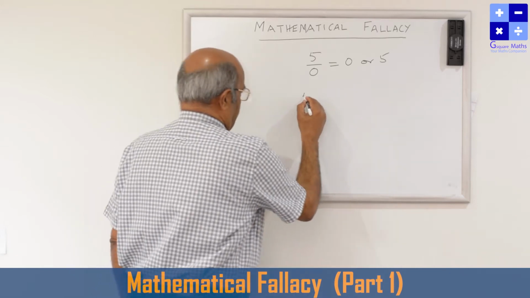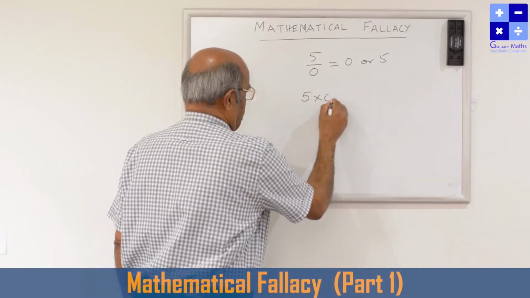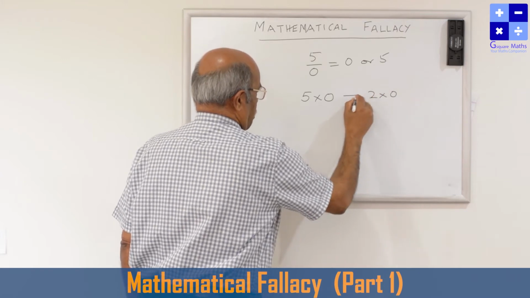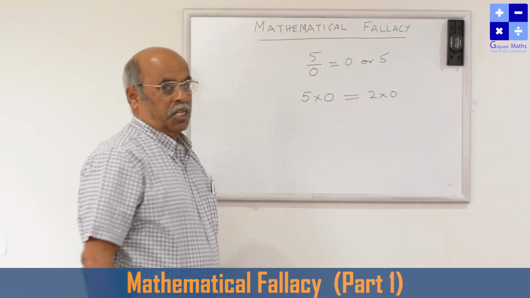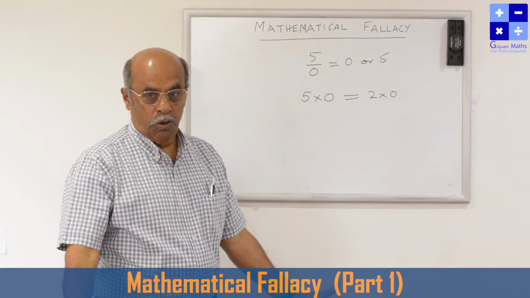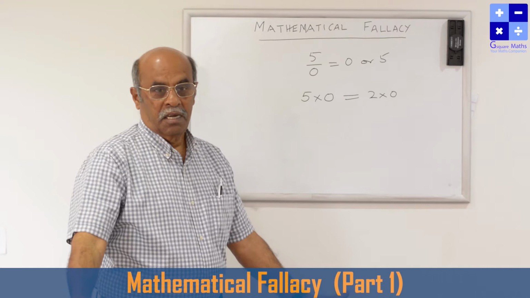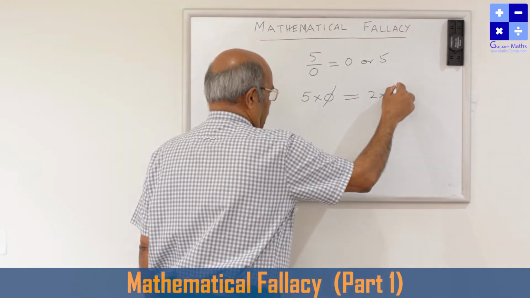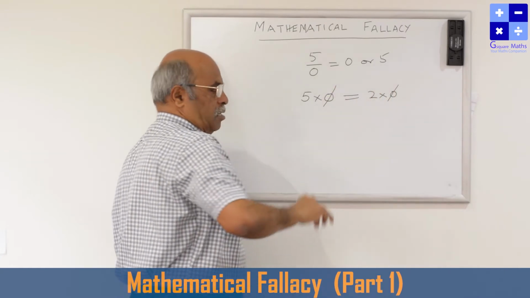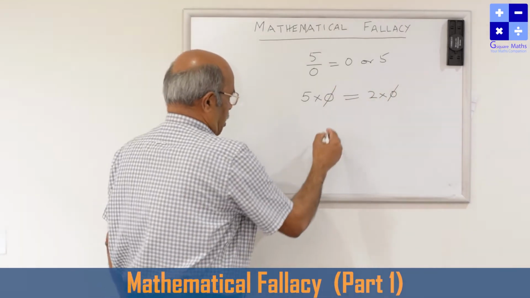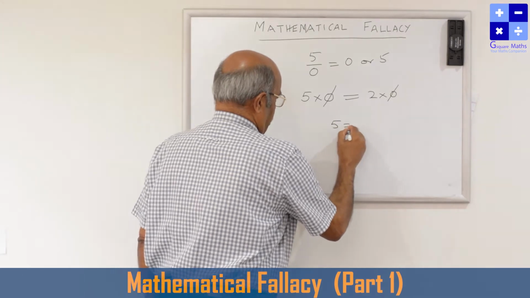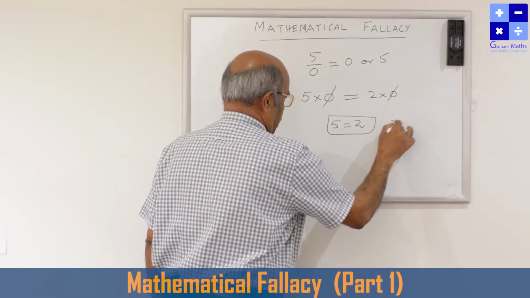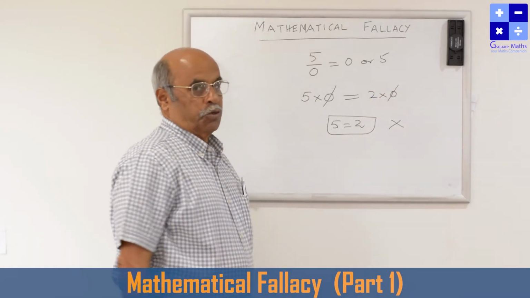Similarly, for example, 5 into 0 is 0 and 2 into 0 is 0. Therefore, 0 is equal to 0. Children equate these equal quantities, and they are right. But when they cancel a like quantity on either side, we land at 5 is equal to 2, which is not at all acceptable in mathematics. 5 cannot be 2.